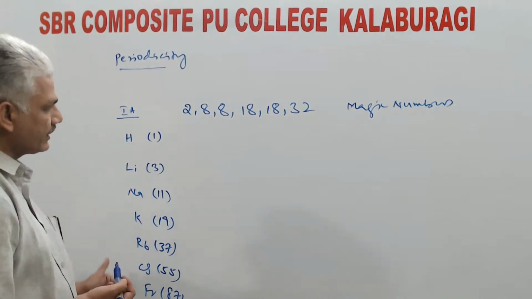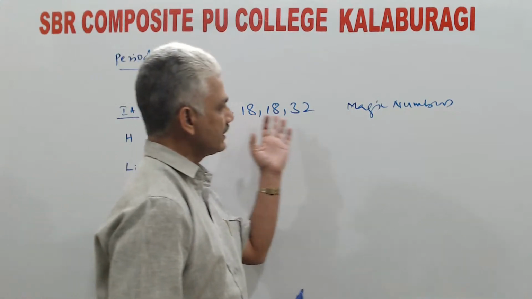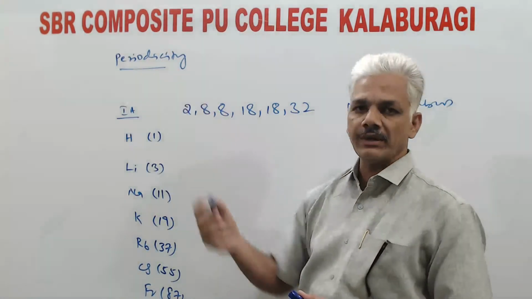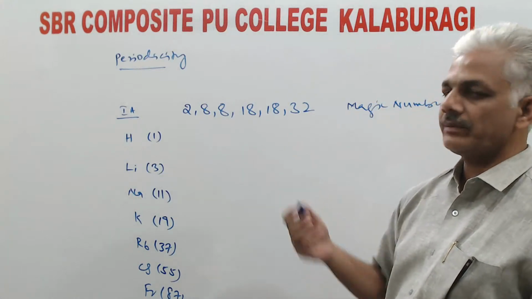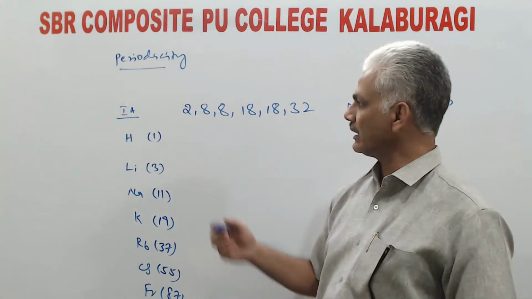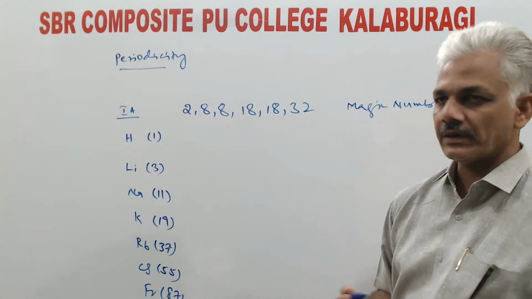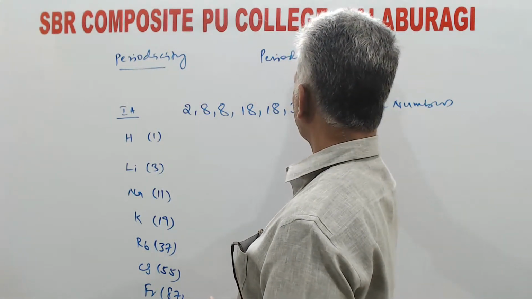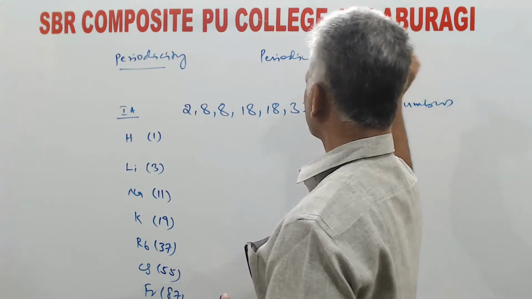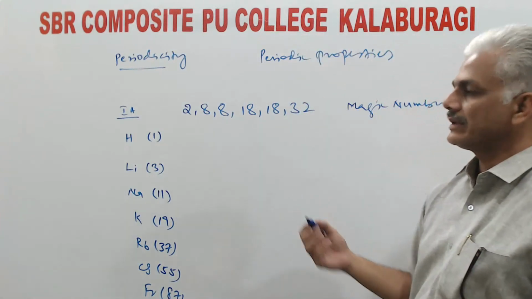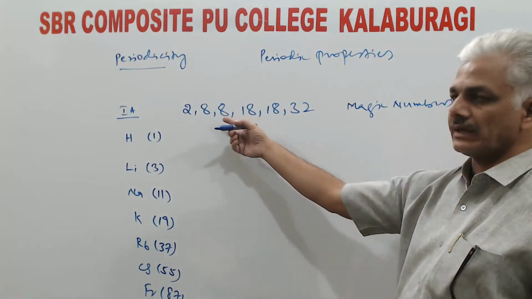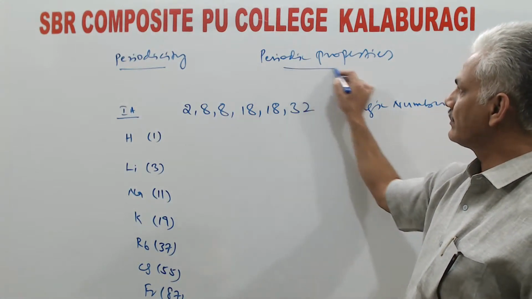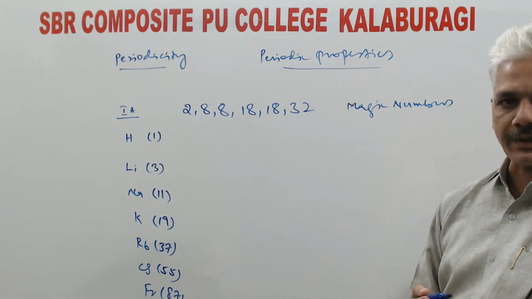So this kind of repetition of properties at these regular intervals of atomic numbers is called periodicity. And whatever properties get repeated at these intervals of atomic numbers are referred to as periodic properties.